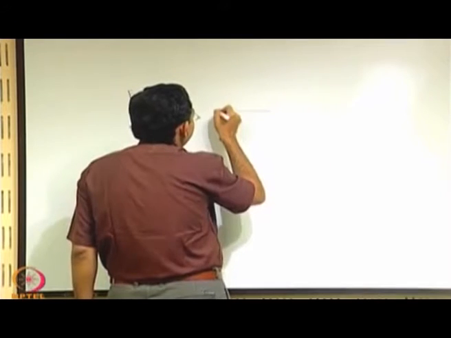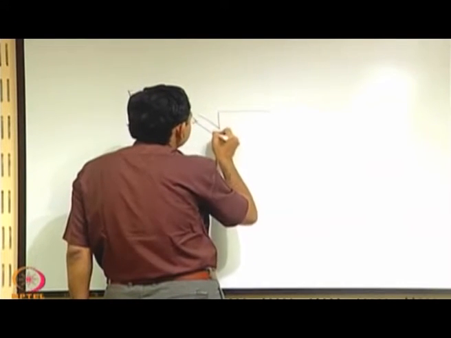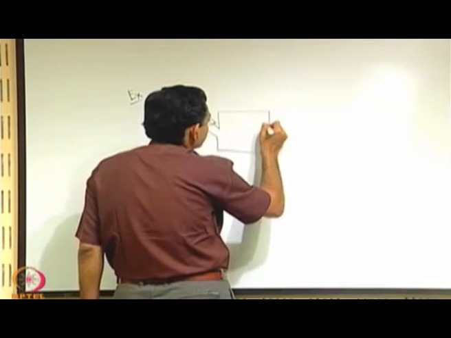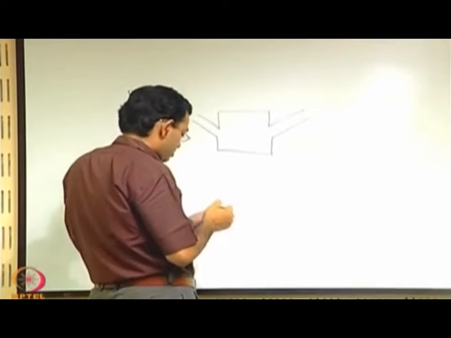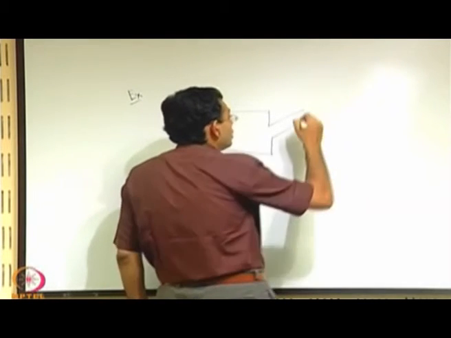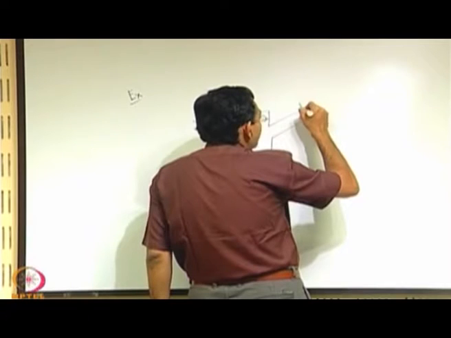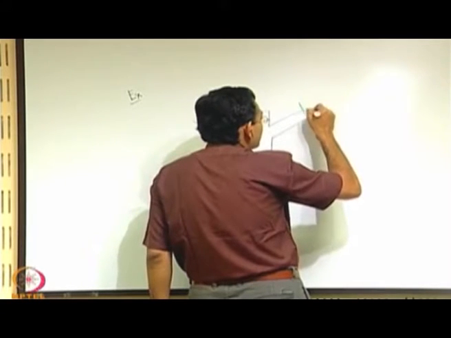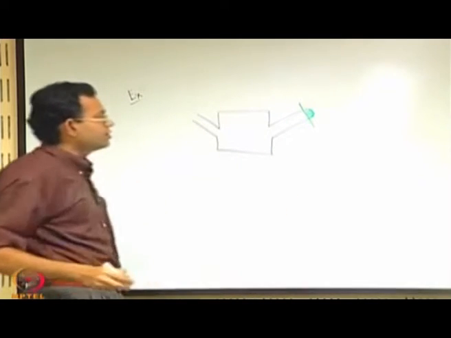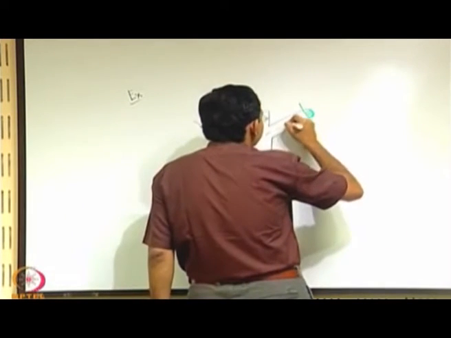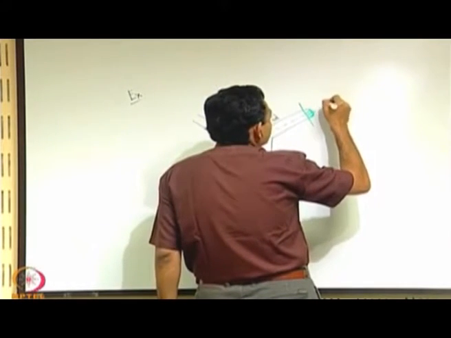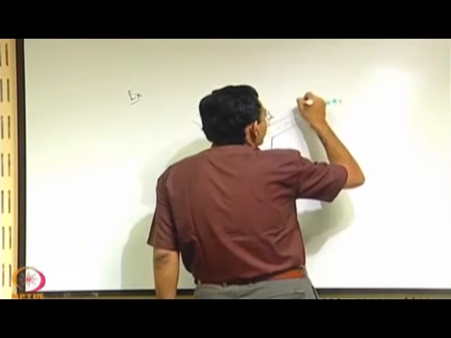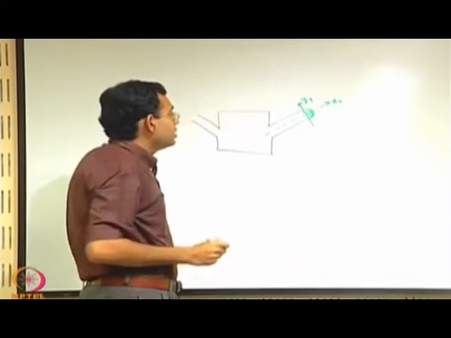Let us say there is a tank like this. The velocity profile at the exit of the tank, through this pipe, is given by this one, and in terms of a local coordinate system, let us say that the local coordinate system is x1 y1, it is given as